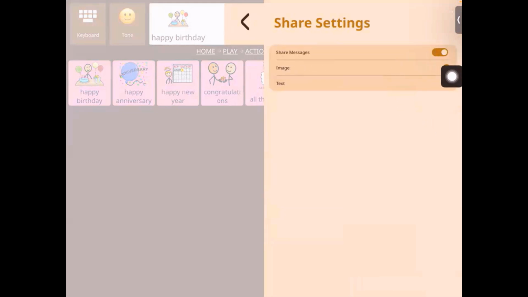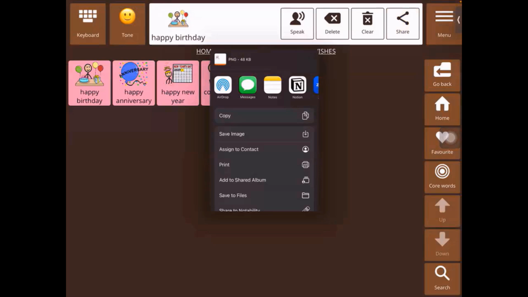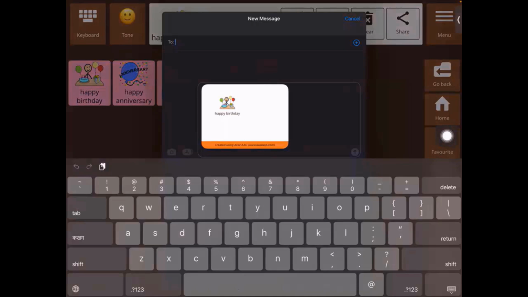Either you can share the image, which means that the photo and the text will go, right? Now let's look at sharing that. So let's say I choose messages. It will share an image like this, which has the symbol and has the text below. And then I'm able to type my contact and send it to them.